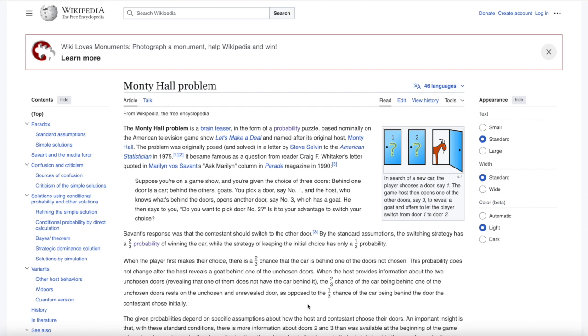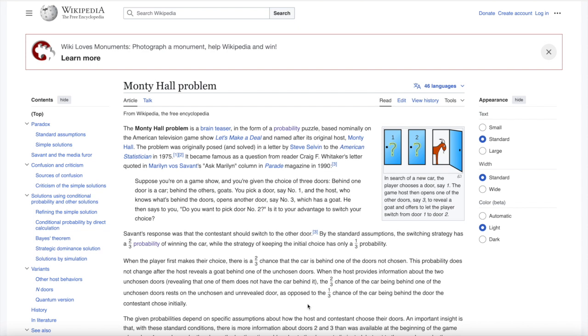Now, let's say you choose door number 1. You don't open it. The game show host opens one door out of the other 2, which contains a goat. Now, you're given a choice. You can either open the door which you had initially chosen, or you could switch and choose the door not opened. And now, probabilistically, is it to your advantage to switch or to maintain your choice? That is the question.